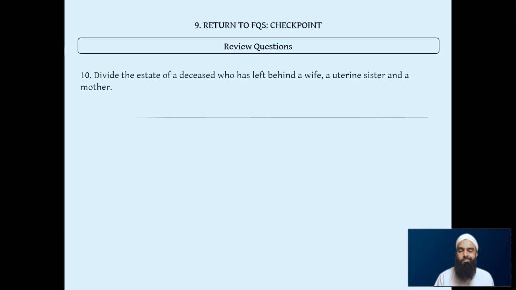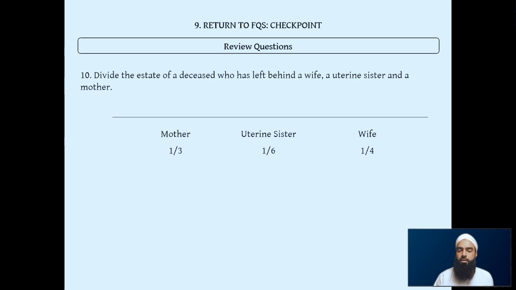Next question. The more questions we do, the more, inshallah, you will get used to this. We've got wife, uterine sister, and mother. What happens in this case? Revealing the answer: wife, because there's no children, gets a quarter. Uterine sister gets 1/6, and mother gets 1/3, because there's only one type of sibling here.